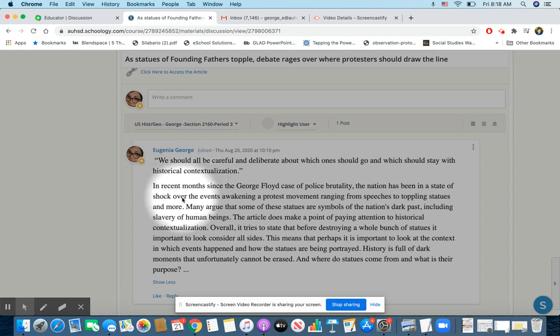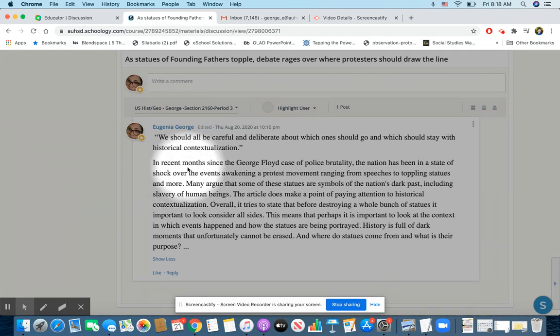So here I offered my thoughts about the article. Okay. And so here I am identifying one of the main ideas of the article. Okay. The article does make a point of paying attention to historical contextualization. In other words, it tries to state that before destroying a whole bunch of statues, it is important to consider all sides, meaning how the statues are being portrayed. All right. And so these are my words. This is my connection to this quote. So please do not copy my answer. This is an example for you.